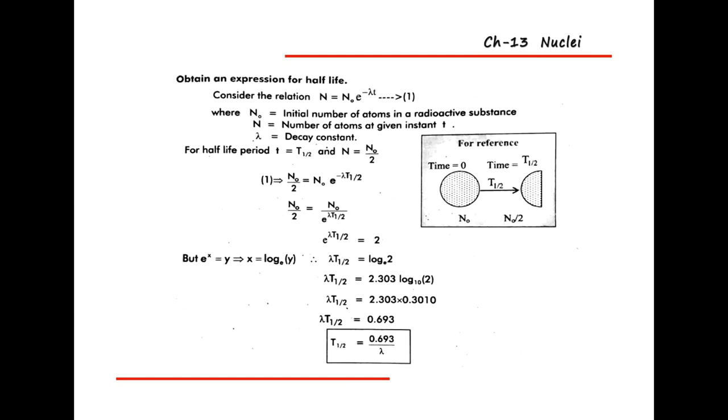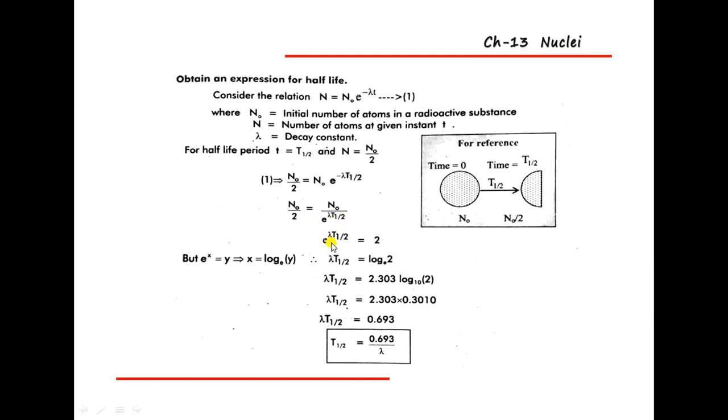Okay, so that is minus lambda t half. Then n naught by 2 is equal to, suppose, n naught by e raised to lambda. Okay, here suppose you take n naught by 2 is equal to n naught e raised to minus lambda t half. Then n naught by 2 is equal to n naught divided by e raised to plus lambda t half. This is a minus for a numerator. If you take it for the denominator, that is a plus lambda t half.